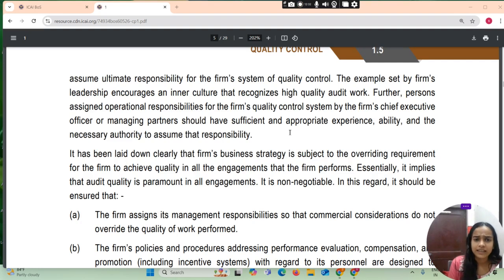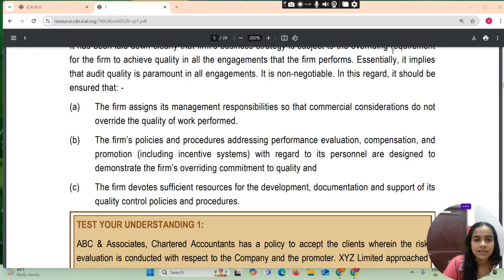It has been laid down clearly that the firm's business strategy is subject to the overriding requirement for the firm to achieve quality in all the engagements that the firm performs. Essentially, it implies that audit quality is paramount in all engagements. It is non-negotiable in this regard. It should be ensured that the firm assigns its management responsibility so that commercial considerations do not override the quality